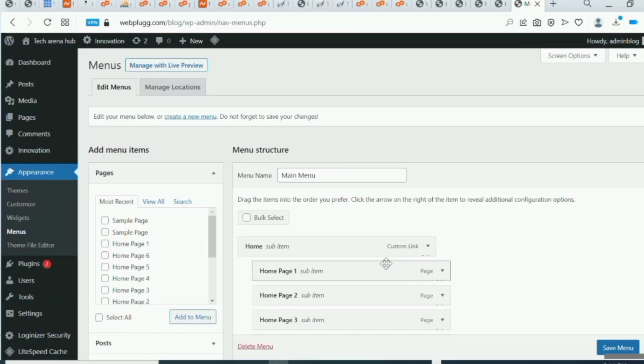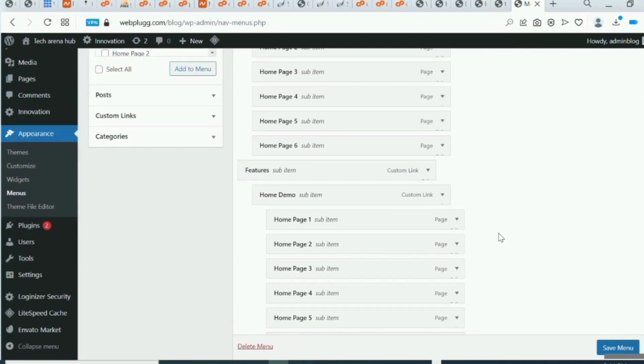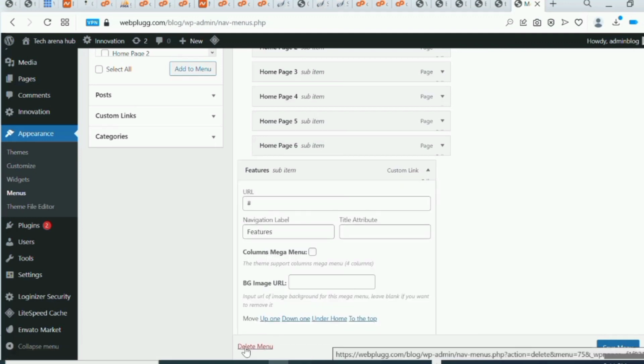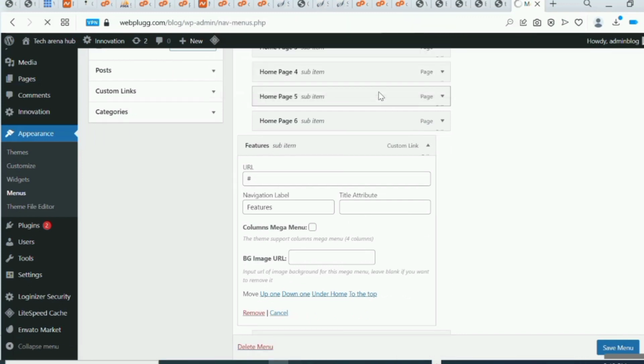So you can see the menus we have here. There are too many, so we can just reduce some of the menus right here. I don't want this menu, so I will delete it. Delete menu. Yes, delete menu.